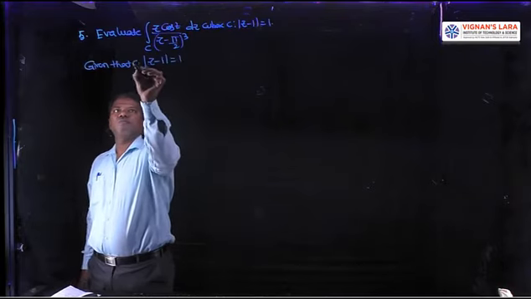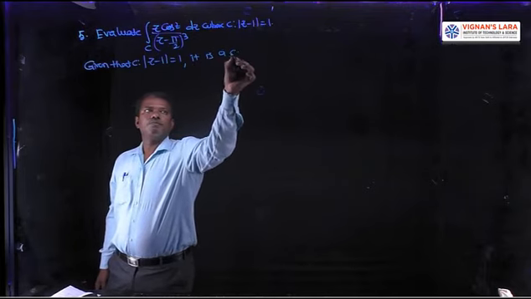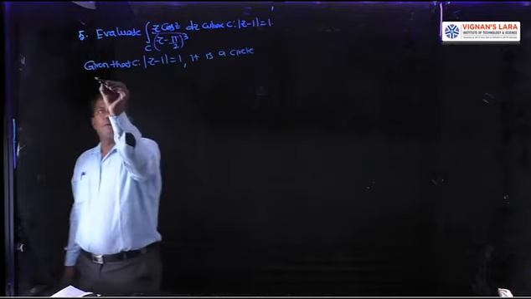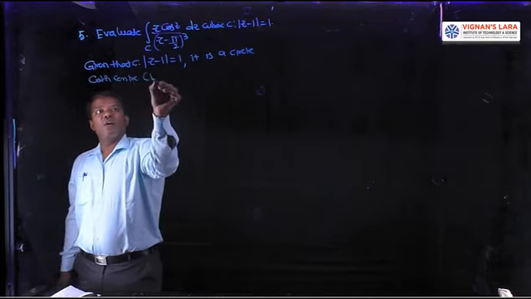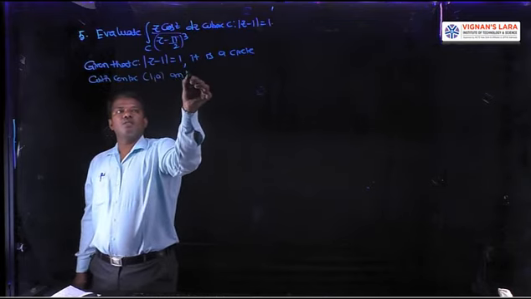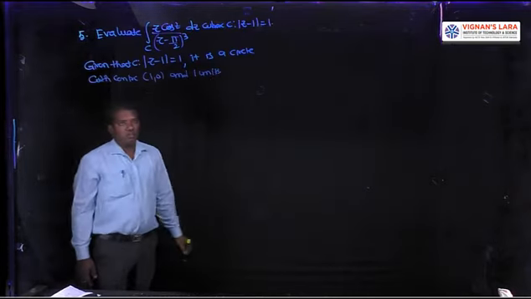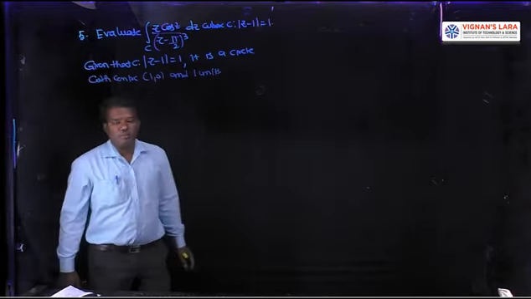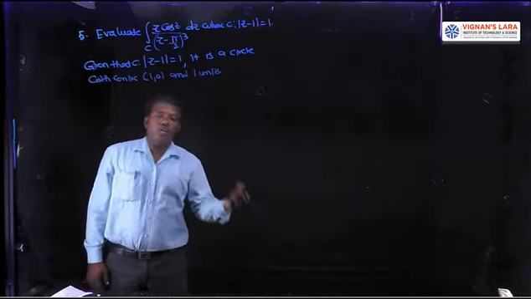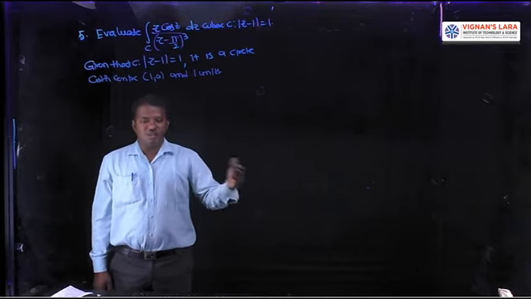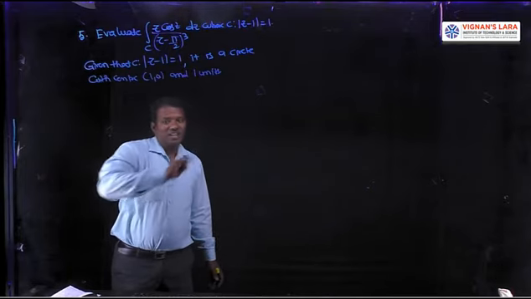This is the curve C. It is a circle with the center 1, 0 and radius 1 unit. Mod z minus 1 equal to 1 is a circle with the center 1, 0. Mod z minus i equal to 1 means a circle with the center 0, 1. See the difference between mod z minus 1 and mod z minus i: i means 1 unit on the y axis, 1 means 1 unit on the x axis.